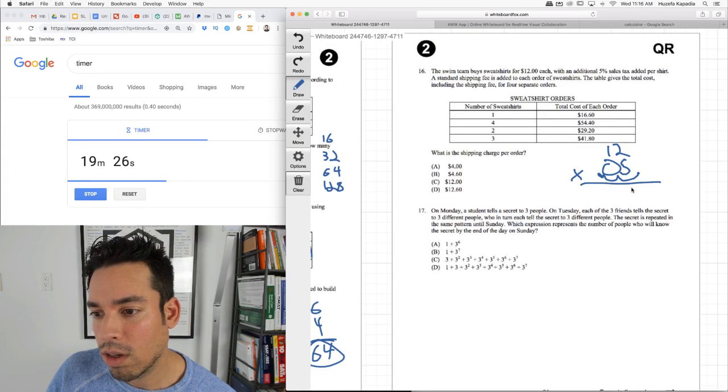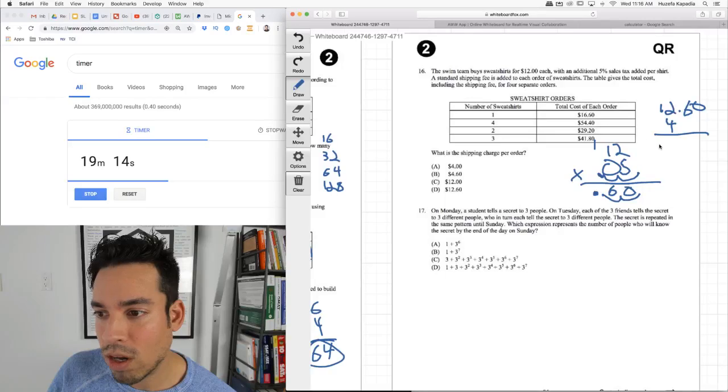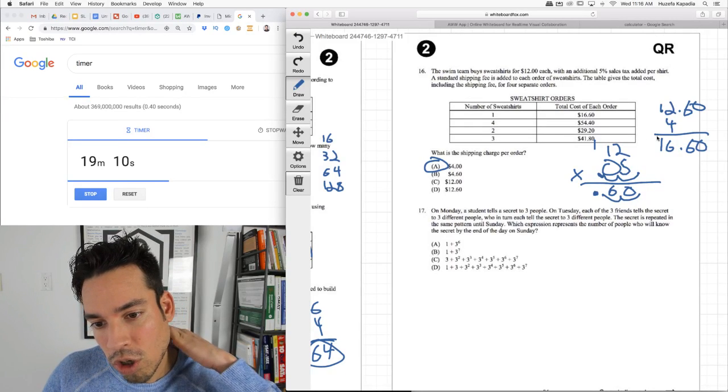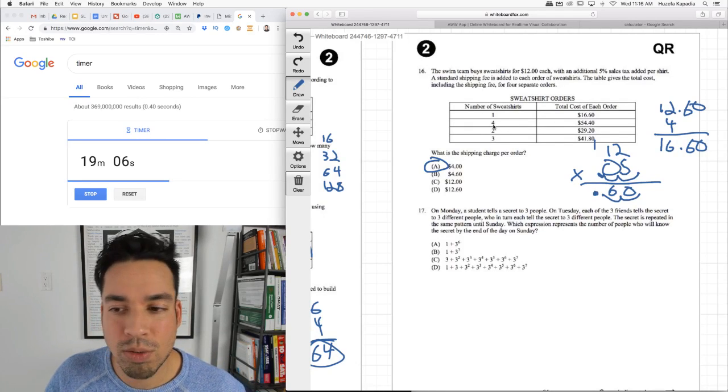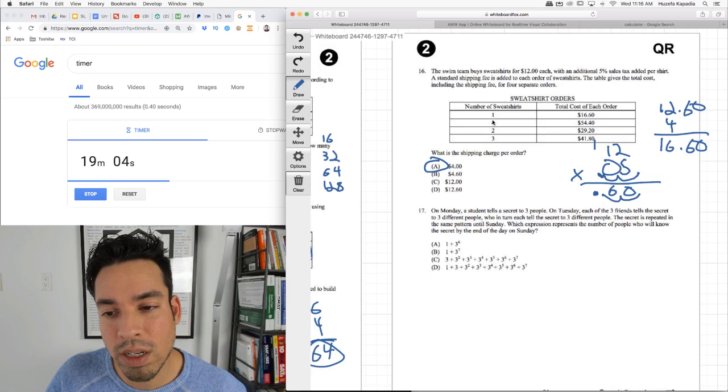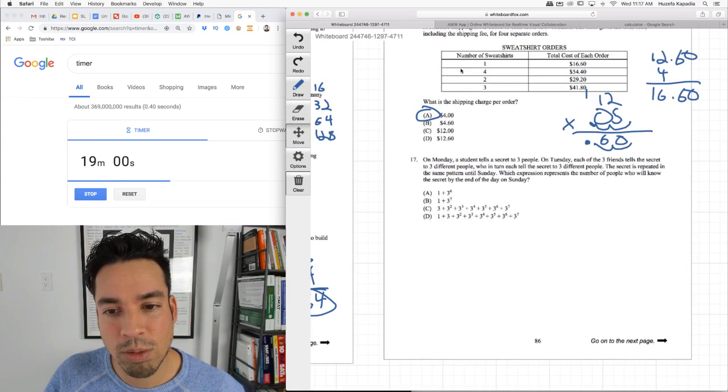And we go 10, carry the 1, 5 is 6, move it over 2 times. So the tax is 60 cents. So we're paying $12.60 without the shipping charge. So the shipping charge must obviously be $4 because that's the only way that a sweater can cost $16.60. So the shipping charge is $4 per order. And that makes sense. Here it would be 48 plus whatever the 5% is would be 240, 50, 40, and then it'd be 4. Now you can figure it out. You can double check, but you only need to do it for one of these rows.